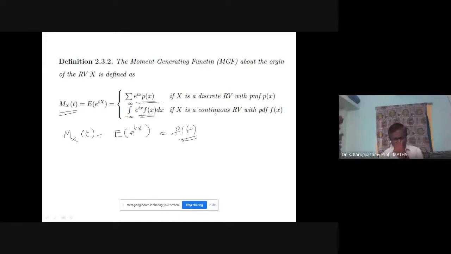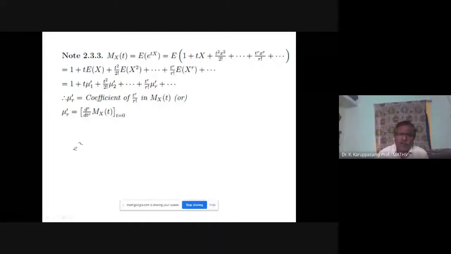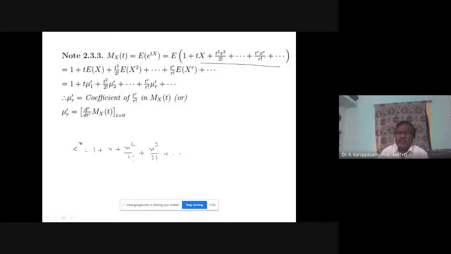From the moment generating function, how do we find the moments mu 1 dash, mu 2 dash, mu r dash? That is the main important concept. Let us note. The moment generating function definition is the expectation of e power tx. The e power x formula everybody knows: the expansion is 1 plus x plus x square by 2 factorial plus x cube by 3 factorial plus and so on. So the e power tx expansion is 1 plus tx plus t square x square by 2 factorial, and so on. Actually, this is a small x.